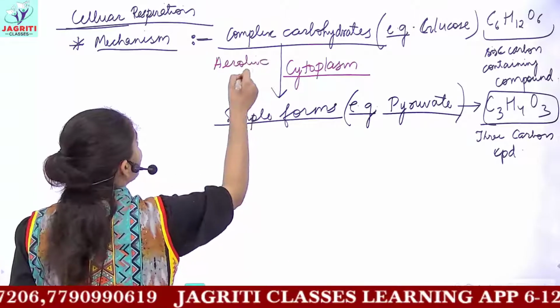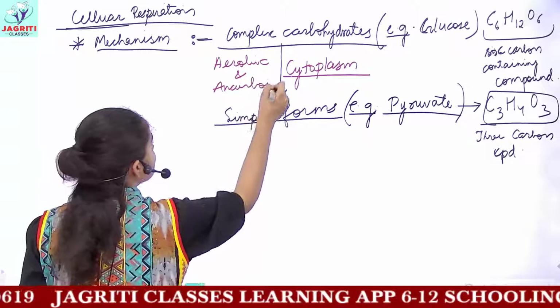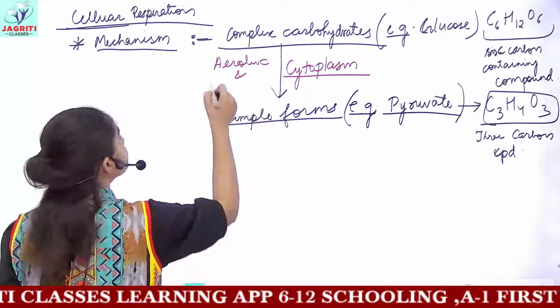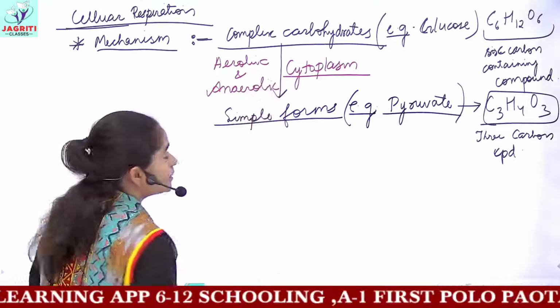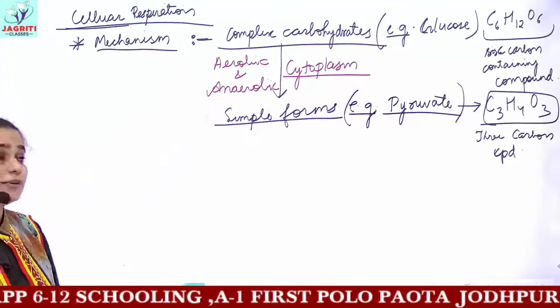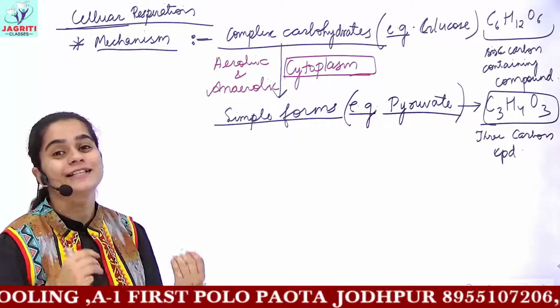We are talking of both aerobic and anaerobic types of respiration here. So this first step is common for both. No differentiation is present in the first step, and please remember it occurs in the cytoplasm of the cell.